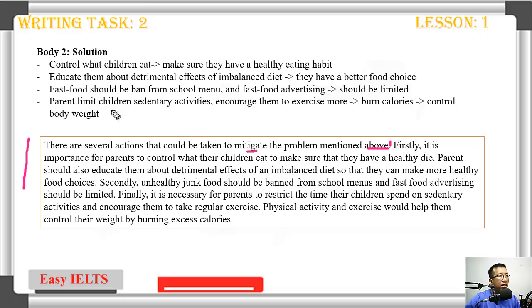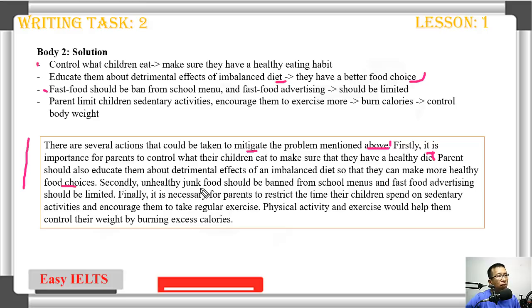Firstly, it is important for parents to control what children eat to make sure they have a healthy diet. Parents should also educate them about the detrimental effects, like bad effects, of an imbalanced diet so they can make more healthy food choices. Continue.